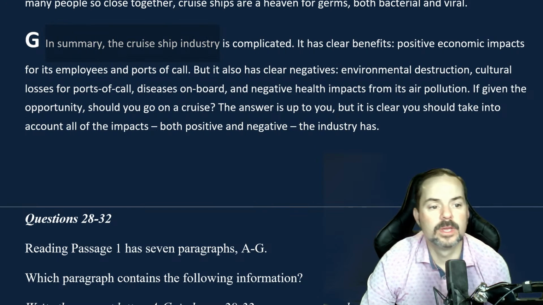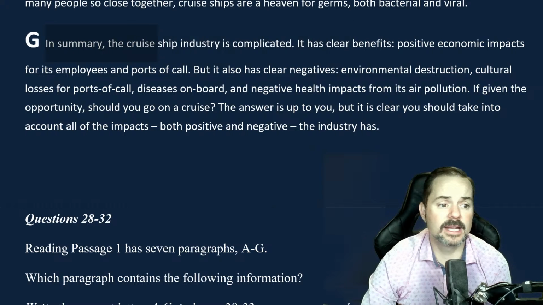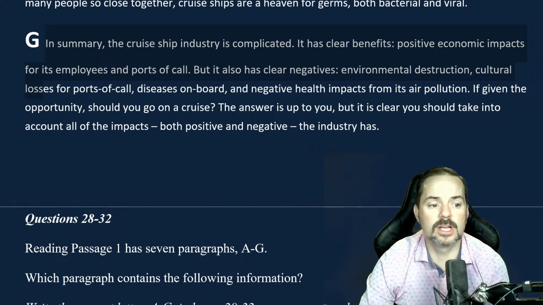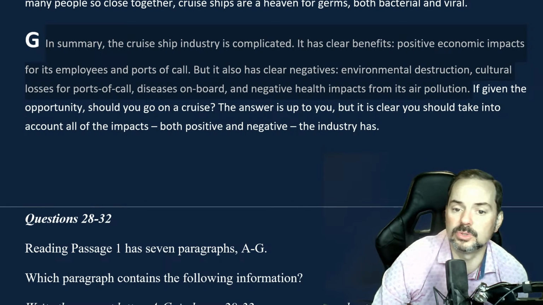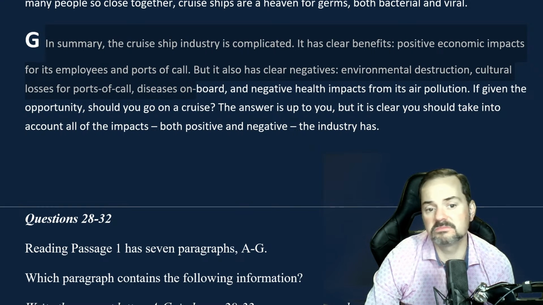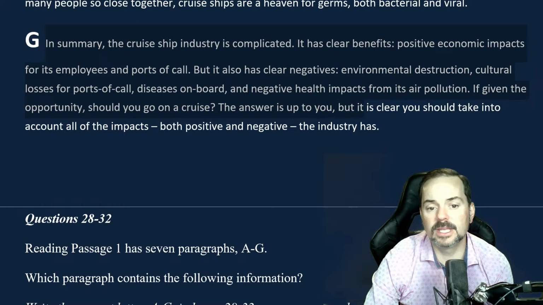In summary, the cruise ship industry is complicated. It has clear benefits, positive economic impacts for its employees and ports of call, but it also has clear negatives: environmental destruction, cultural losses for ports of call, diseases on board, and negative health impacts from its air pollution. If given the opportunity, should you go on a cruise? The answer is up to you. But it is clear you should take into account all of the impacts, both positive and negative, the industry has.